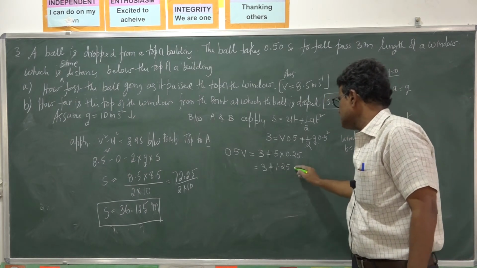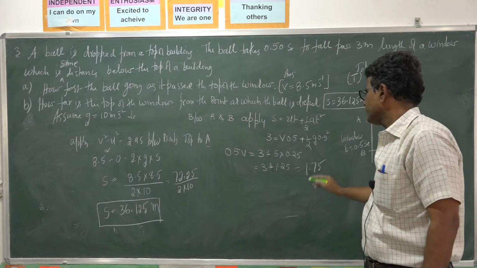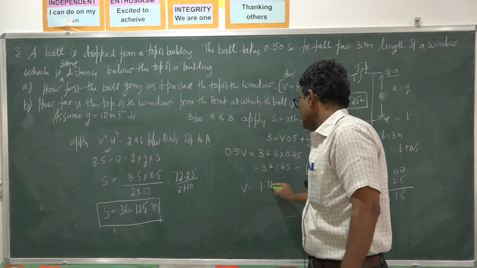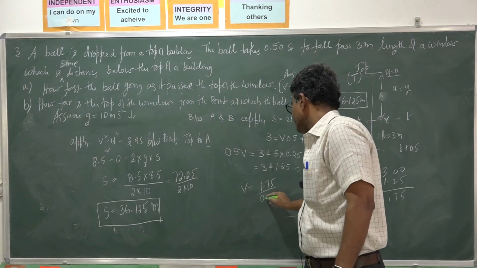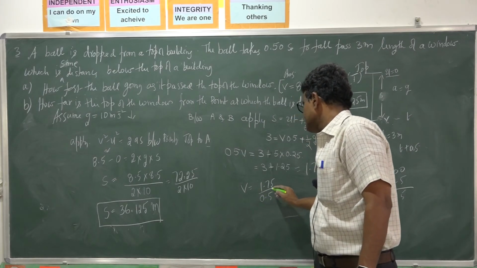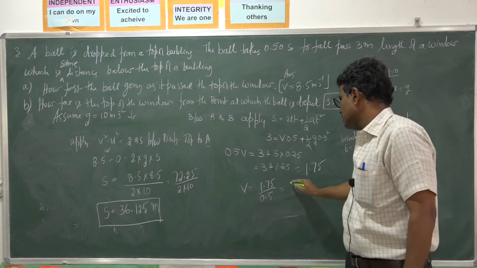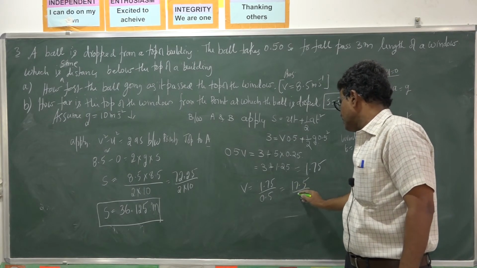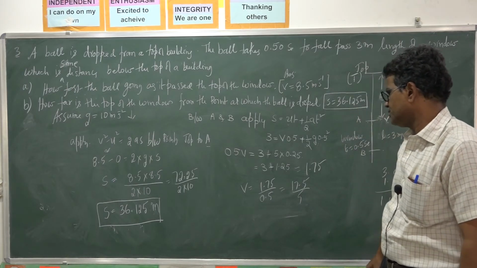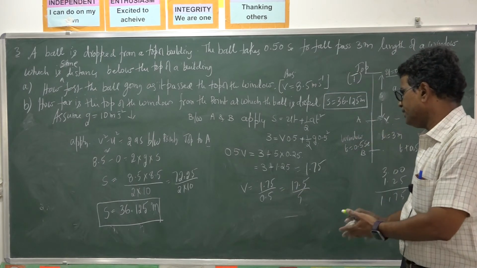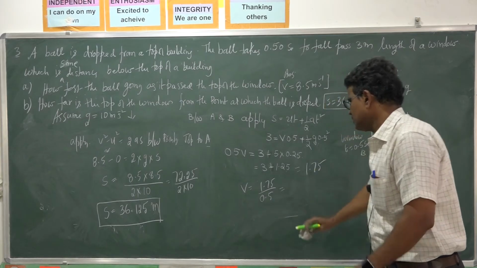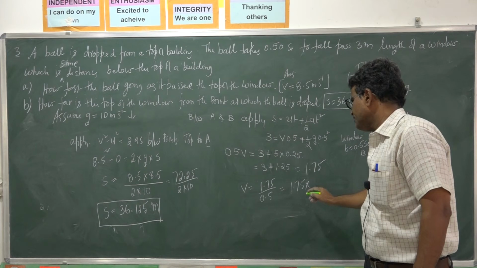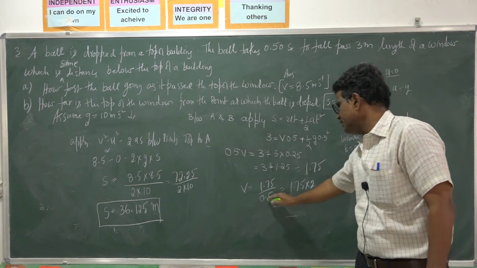So V is equal to 1.75 by 0.5. 0.5 means 1 by 2, so that means 1.75 into 2.